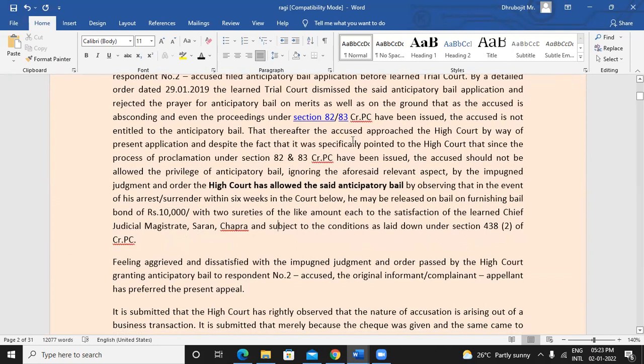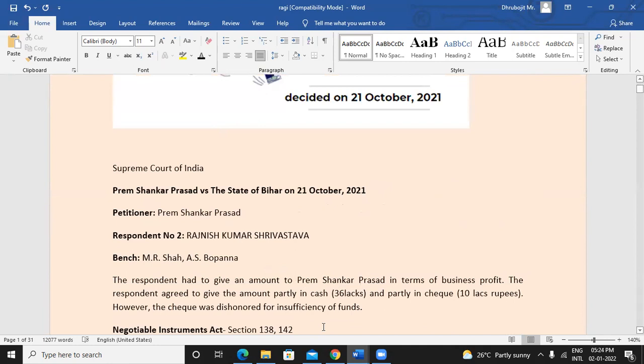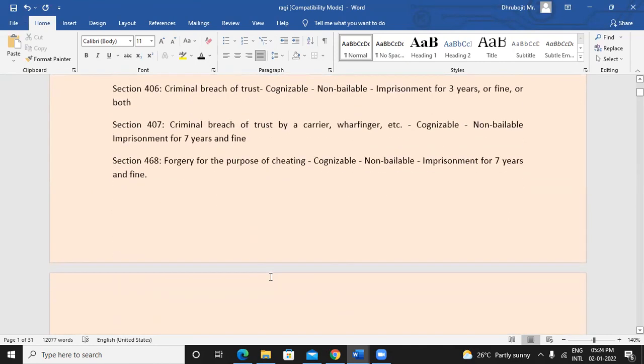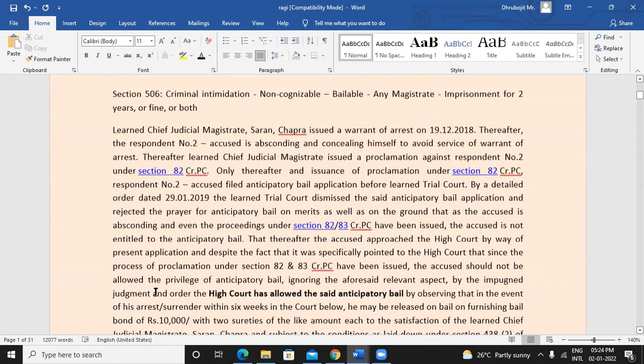Now, this was not a satisfactory order granting anticipatory bail. So the original informant or complainant, Prem Shankar Prasad, who was supposed to get these 10 lakh rupees, was not happy with the decision given by the High Court of Patna, because Rajneesh Kumar was allowed anticipatory bail, so that he can deposit this bail bond amount and then be released.